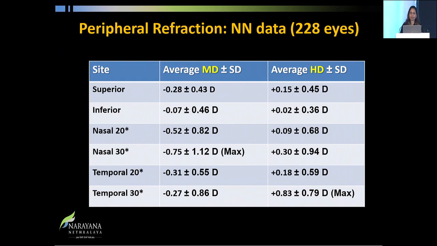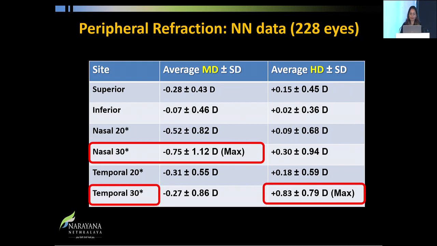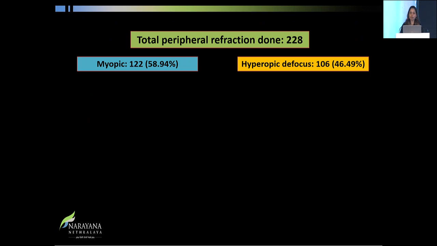Also, we noticed that the amount of progression in both groups was the same, those who had myopic defocus versus hyperopic defocus. We found that the majority of the patients with myopic defocus had it in the nasal field, whereas those with hyperopic defocus had it in the temporal quadrant. The advantage of doing this, and even if we have the machine, this can be done even without a machine. All you need to do is train your optometrist to make the child look in a particular direction to induce 20 degrees and 30 degrees nasal and temporal quadrant. If you are able to do that, you can plan the treatment option.